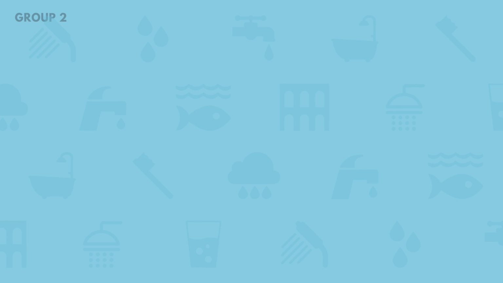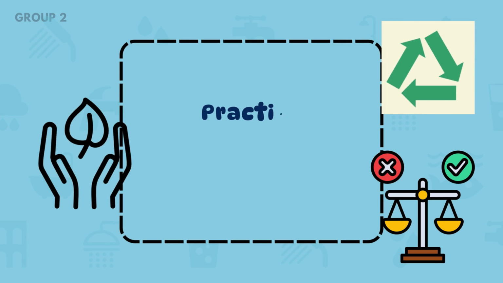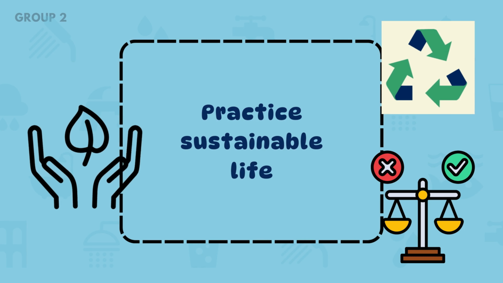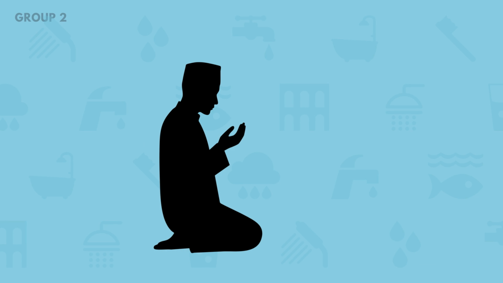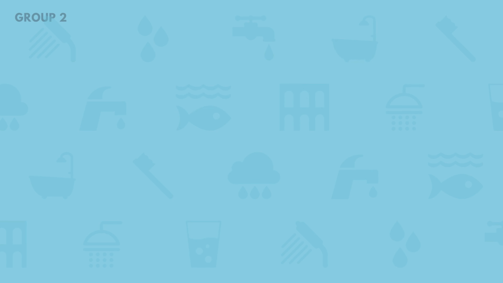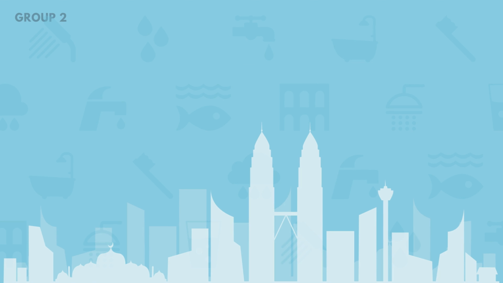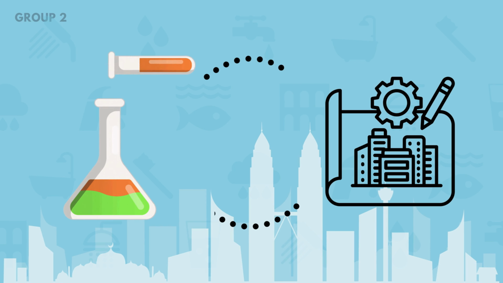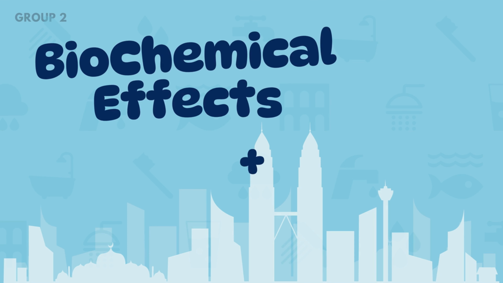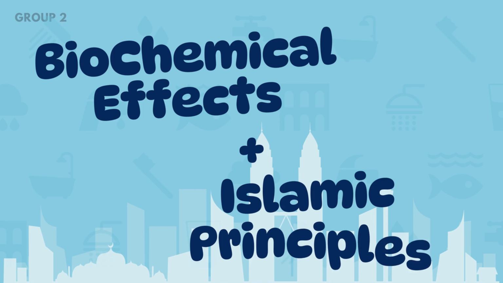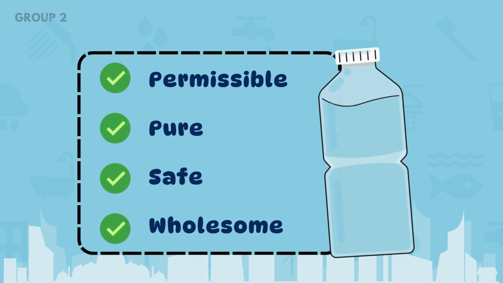Finally, it is important to mention the ethical responsibility in Islam, where we need to practice a more sustainable life that is not only beneficial for our environment, but can also be seen as an act of worship and civic duty in Islam. In conclusion, tap water in Kuala Lumpur is a complex connection of chemical processes and infrastructural structures. By understanding the biochemical effects and integrating them with ethical and religious principles, we can better carry out our duty of providing safe, clean and pure water to the community.